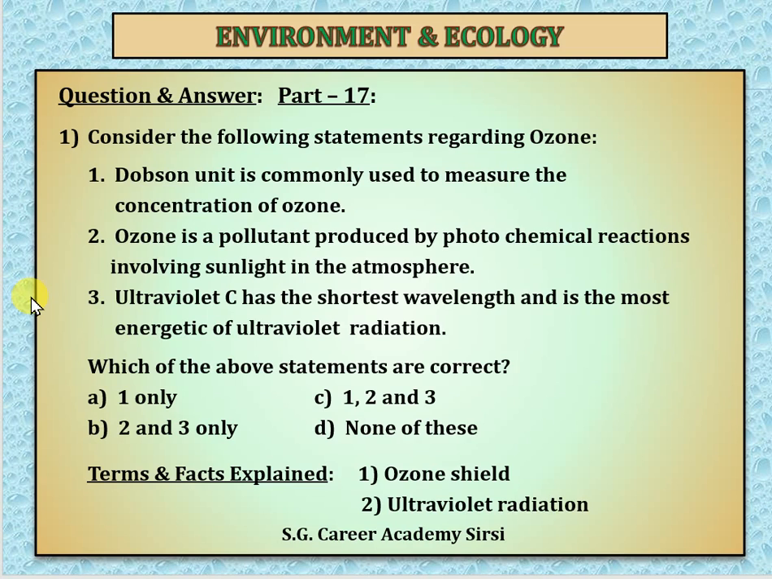The third one is, ultraviolet C has the shortest wavelength and is the most energetic of ultraviolet radiation. That is also correct. The reason is, ultraviolet radiation consists of wavelengths between 0.1 to 0.4 mm and is further subdivided into ultraviolet A, ultraviolet B, and ultraviolet C. Ultraviolet C has the shortest wavelength and is the most energetic of all ultraviolet radiation. None of the UVC rays reach the earth. Therefore that statement is also correct.